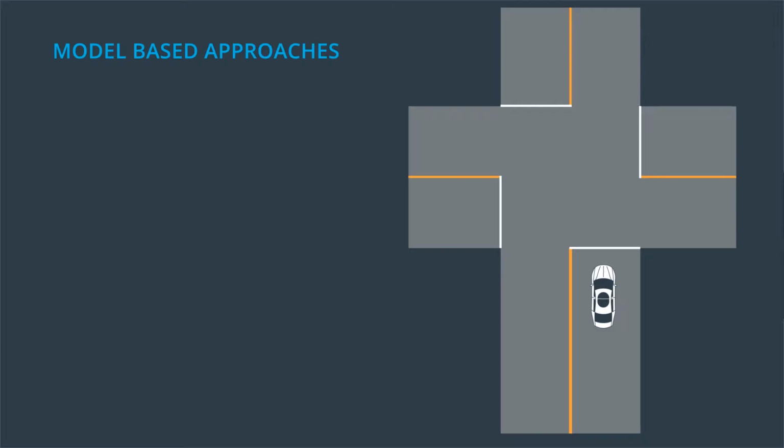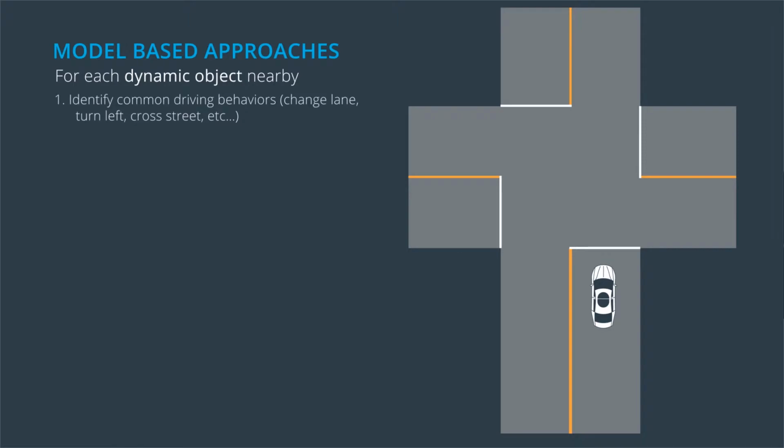This is where model-based approaches can help. The way these approaches typically work is as follows. Step 1: For each object, identify all the behaviors that object is likely to do in the current situation. A behavior for a vehicle could be something like change lanes, turn left, and for a pedestrian, it could be cross the street on pedestrian crossing. For our intersection scenario, the behaviors could be go straight, turn left, turn right. Whatever it is, it needs to be something that we can describe mathematically.